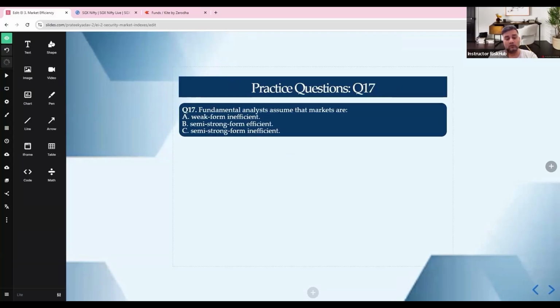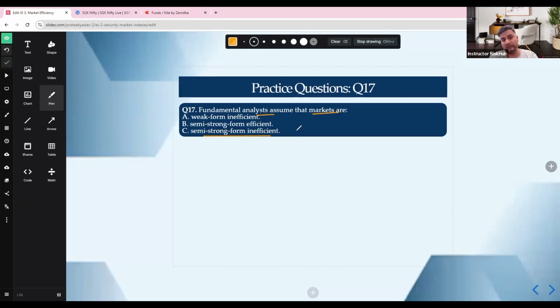Then we go to question number 17, which is about fundamental analysis. Fundamental analysis assumes that the markets are what? Semi-strong inefficient, which is C. Why semi-strong inefficient? Because fundamental analysis uses public information, but the semi-strong efficient market hypothesis says public info is already priced. So if fundamental analysis works, semi-strong must be false. The market is semi-strong inefficient, right?